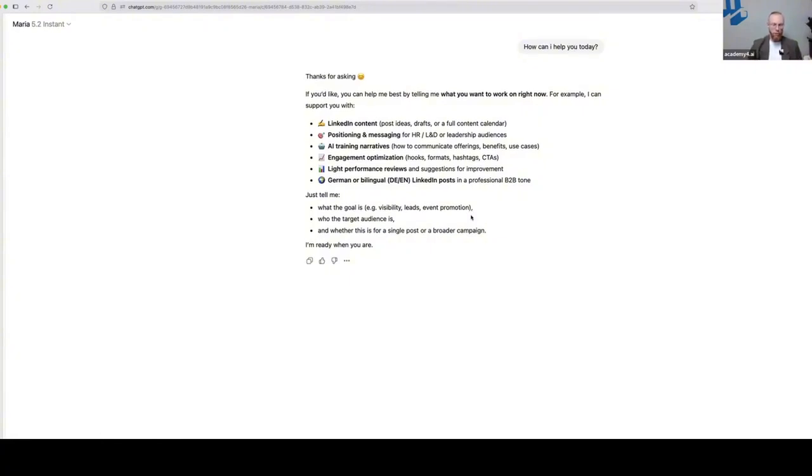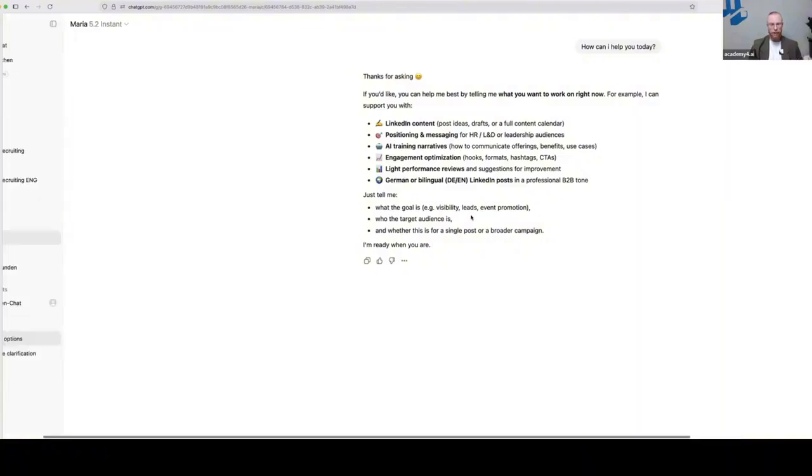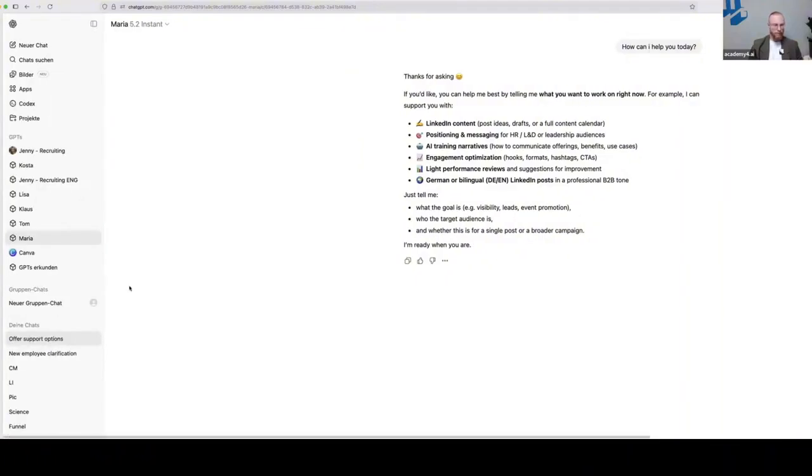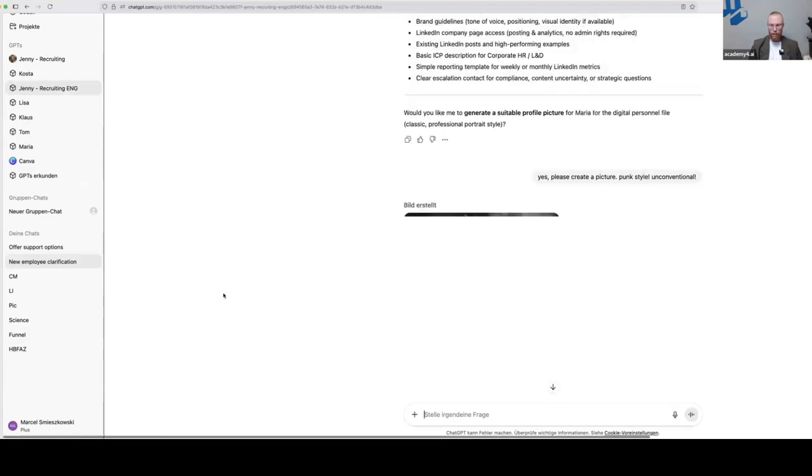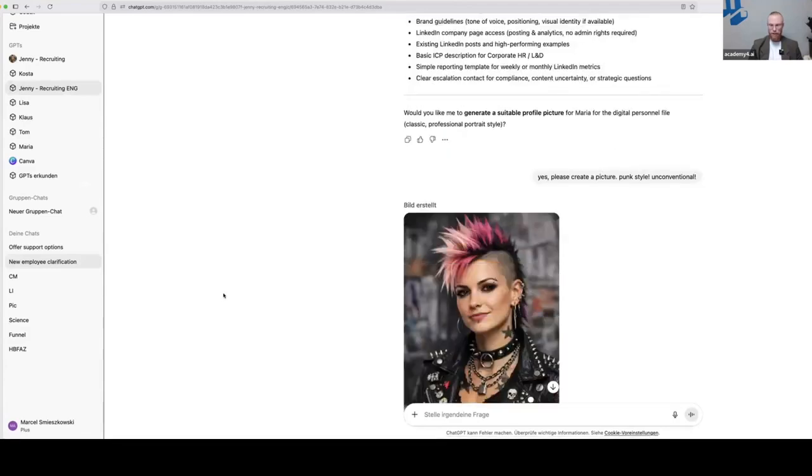So that could be the first step to work together with Maria. This is, in other words, your first simple small AI employee. As you can see, super low-hanging fruit, and you can directly use her. Not a big deal. Meanwhile, let's see how Maria looks. Nice style.